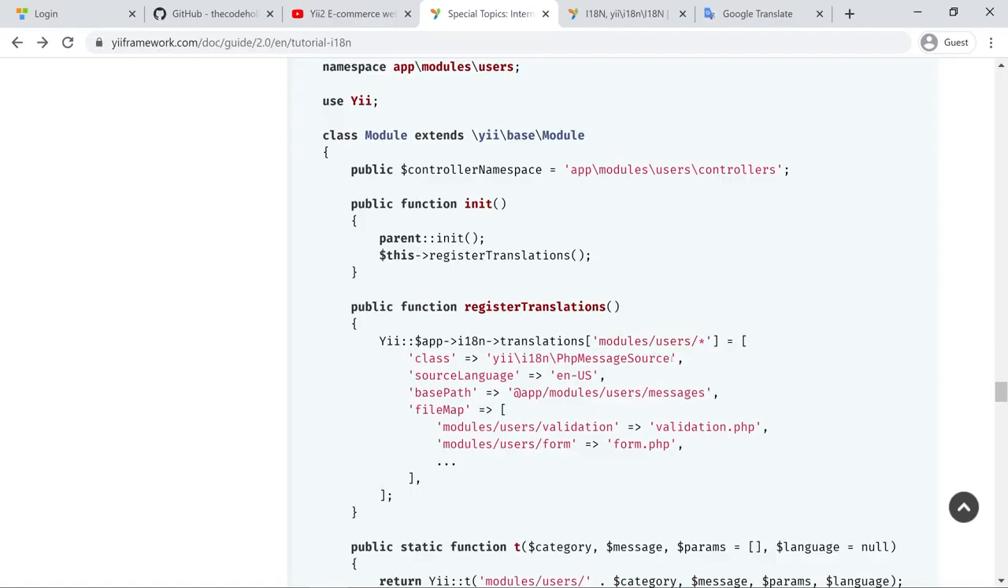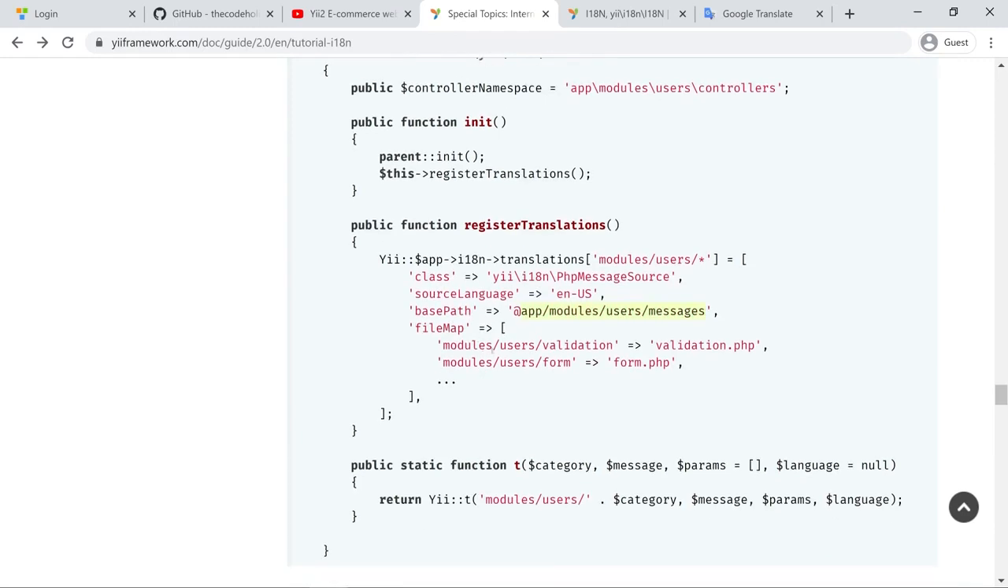So we specify PHP source message right here, which means I want to have translations in PHP files. The source language is en-US. The base path will not be common messages, but common modules, users, messages. This can be configurable. If you have your module in the vendor folder, installable using Composer, you can write in the base path vendor, modules, users, messages. And you specify a file map in the normal way, as we have already described.